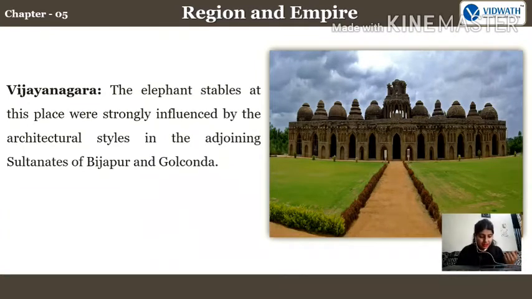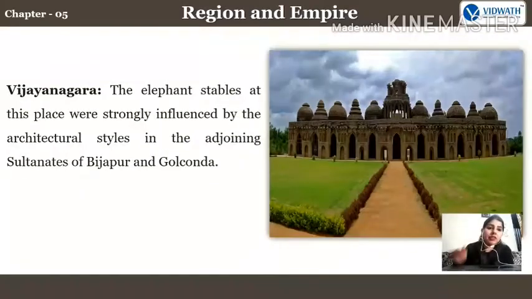So in this, firstly, we are going to discuss Vijayanagara, the elephant stables. You can see the elephant stables; in the last-to-last chapter, we also discussed this. These were strongly influenced by the architectural style. The elephant stable is the style of construction of the buildings. Fine. So during that time, after the medieval period, they started constructing these types of buildings. How? By the architectural styles of the adjoining sultanates of Bijapur and Golconda. It was a mixture of Bijapur and Golconda. Okay, Vijayanagara.